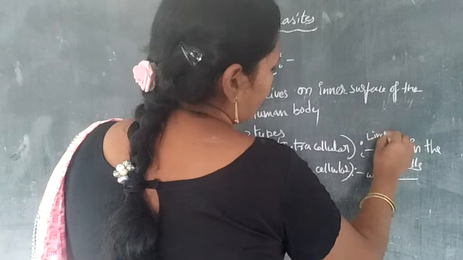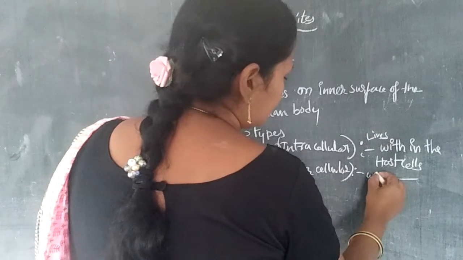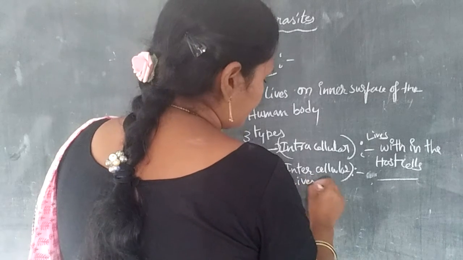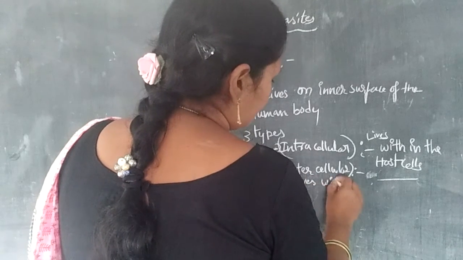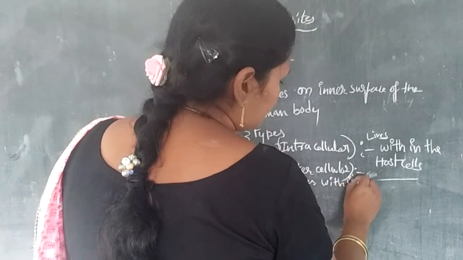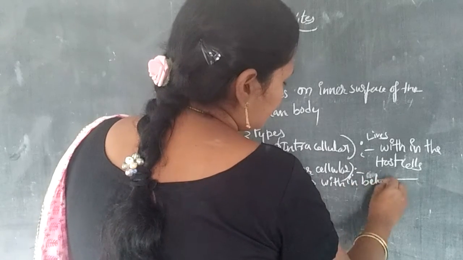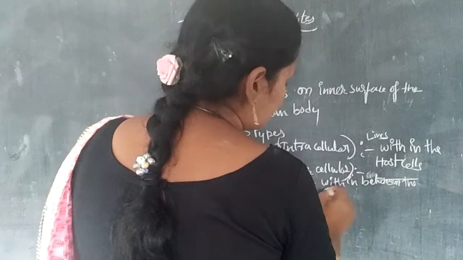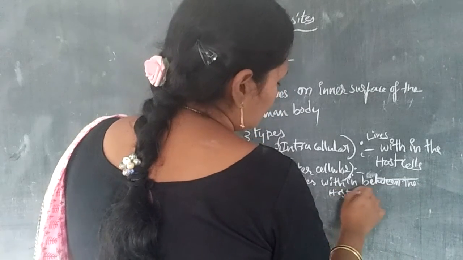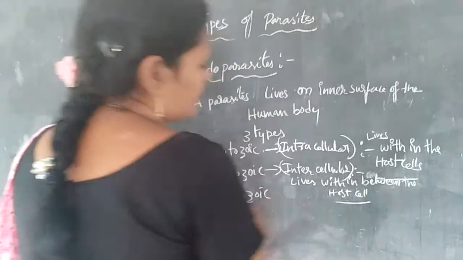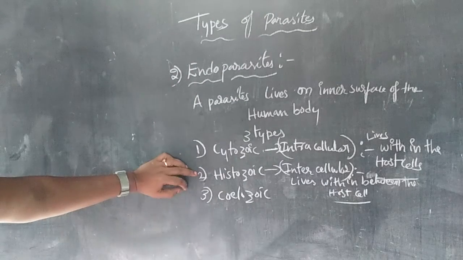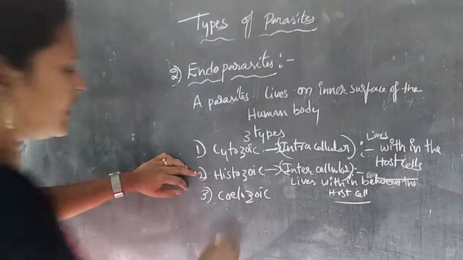So this is the histozoic parasite, which lives in between the host cells. And next, coelozoic.